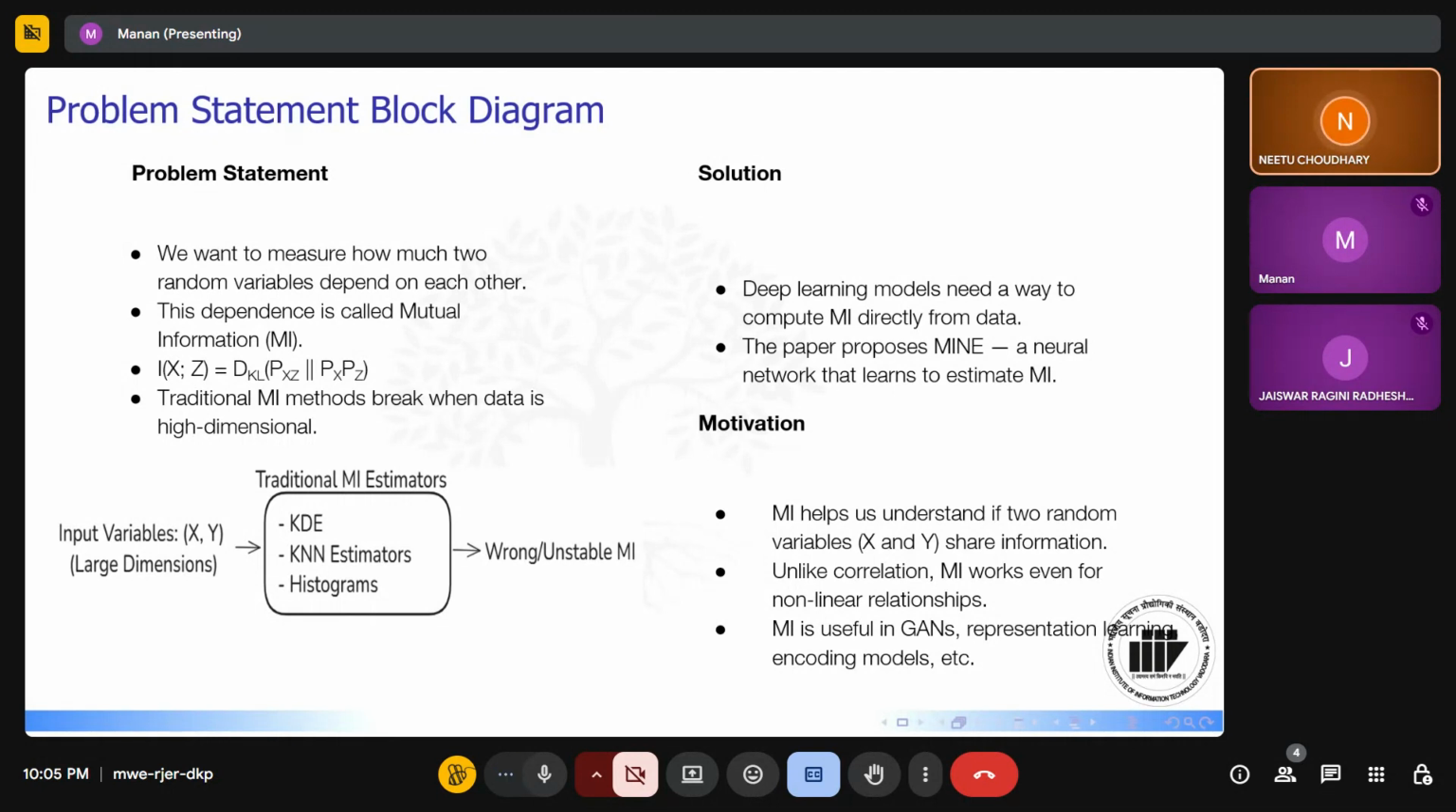So overall, the problem is we need a way to compute mutual information that works directly from data, does not break in high dimensions, and is compatible with modern deep learning models. And this is exactly what MINE tries to solve by using a neural network to approximate the mutual information in a stable and scalable way.